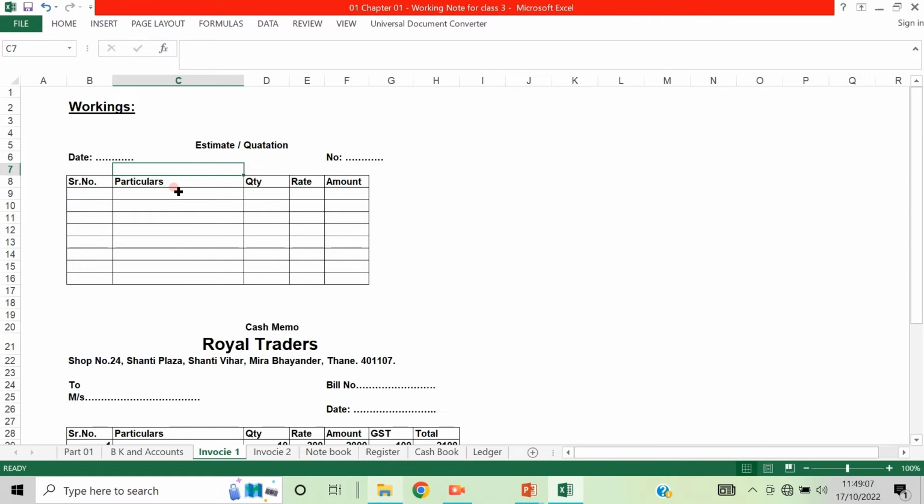An estimate just gives what will be the amount, whereas a quotation gives the price of the product. So this is not an invoice. This is not an actual bill. Just understand that. If somebody gives you an estimate and says this is your bill, anyone can write that and give it. This is an estimate; it cannot be entered into a register. This is not a sales bill, so it will not be entered in the records. Because this is an estimate, you cannot make the entry in your register, because this is not a valid invoice, cash memo or bill.